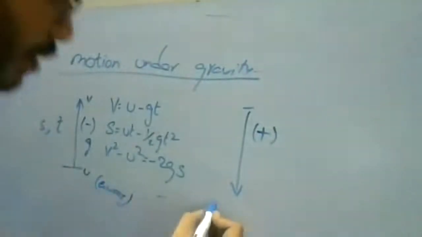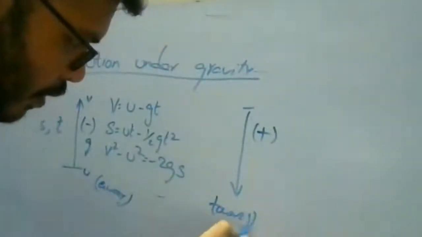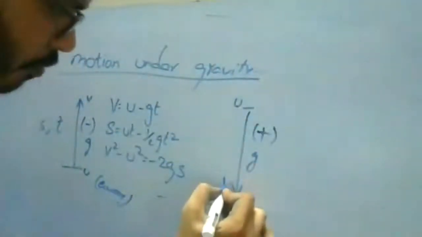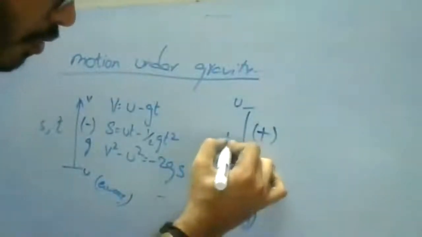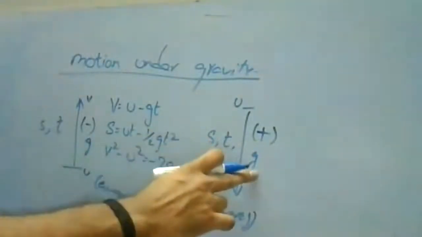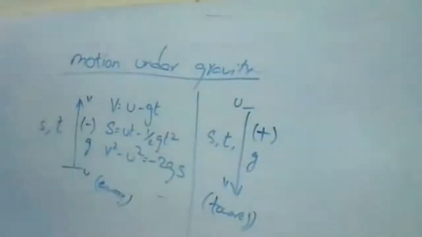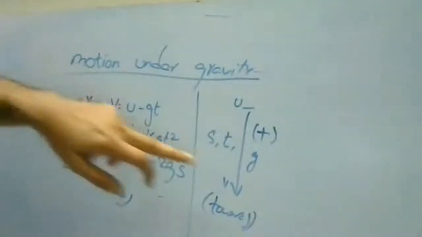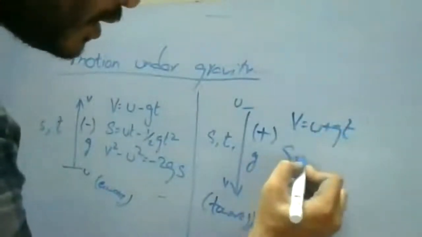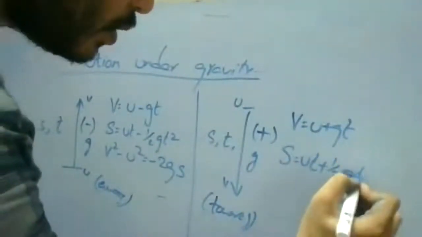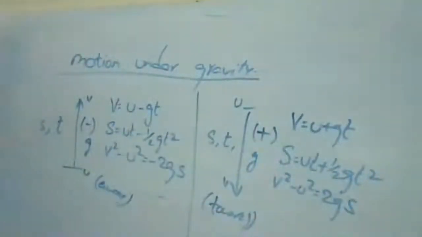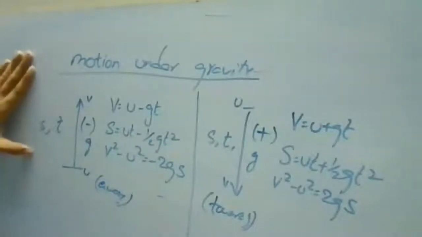Okay, when it is towards the gravitation, it will be plus acceleration due to gravity, and the same initial and final velocities, time period and displacement will be there. So for this one, here it is plus and there it was minus. The relations are: v is equal to u plus gt; second, s is equal to ut plus half gt square; third, v square minus u square is equal to 2gs. These are your relations with respect to gravitation.